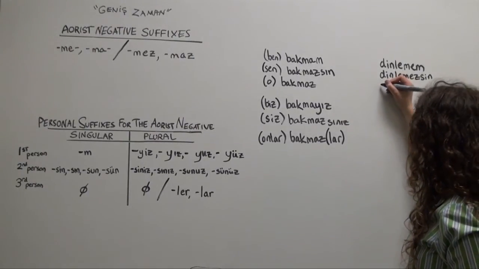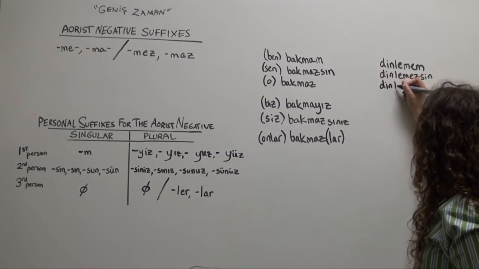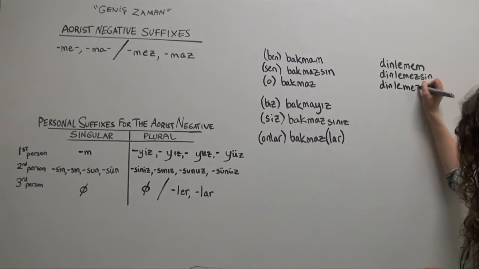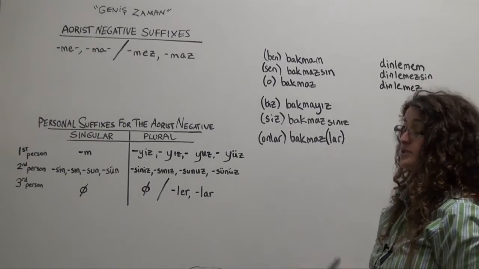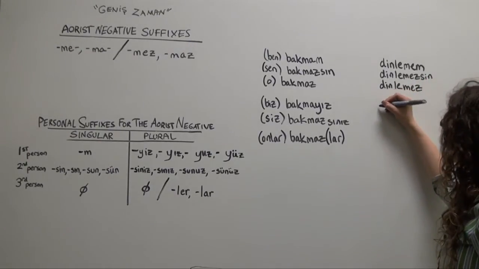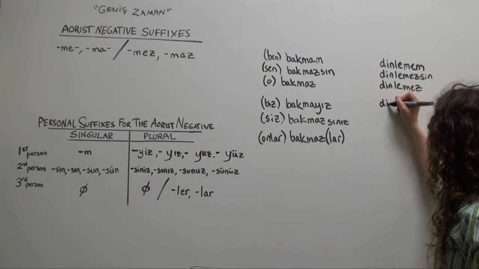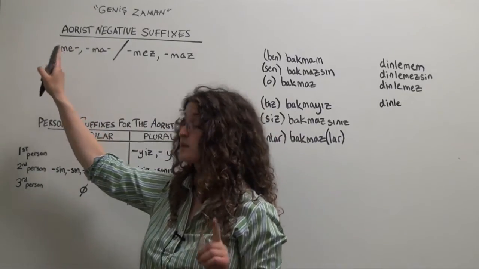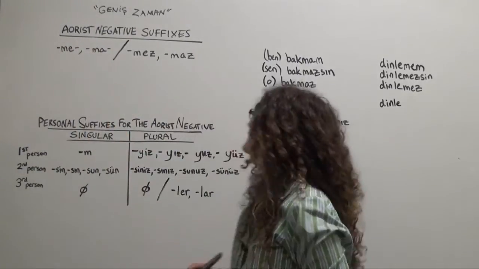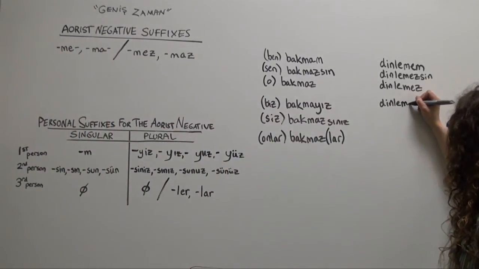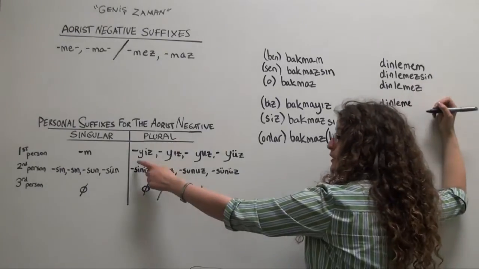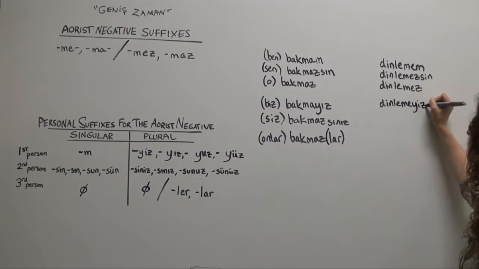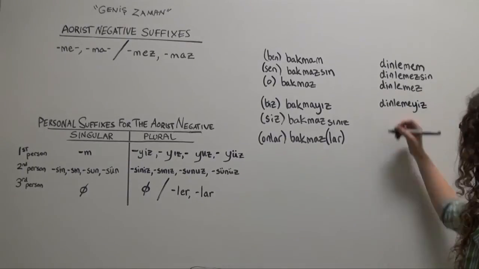O dinlemez. And we don't have a personal suffix we need to add. Biz dinleme, first person, so we're using the me, ma. Dinleme, buffer y, iz. Dinlemeyiz. We don't listen or we won't listen.